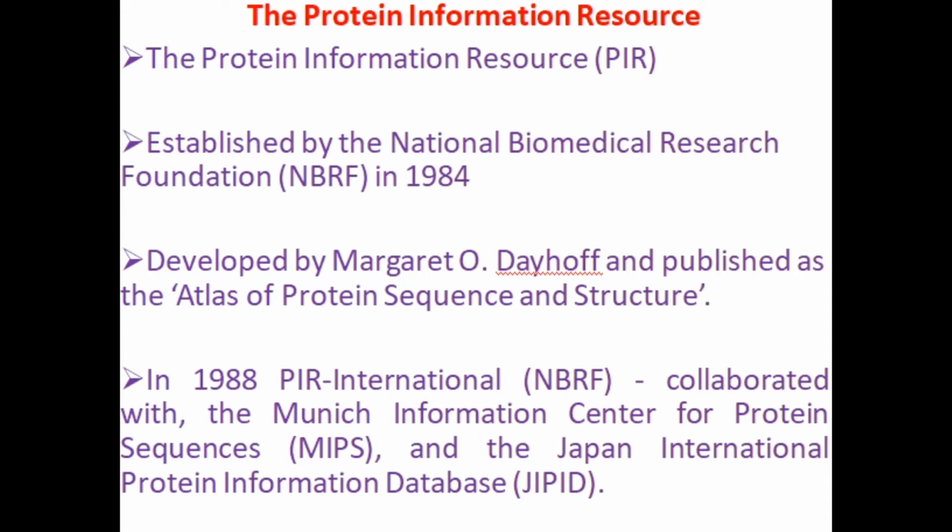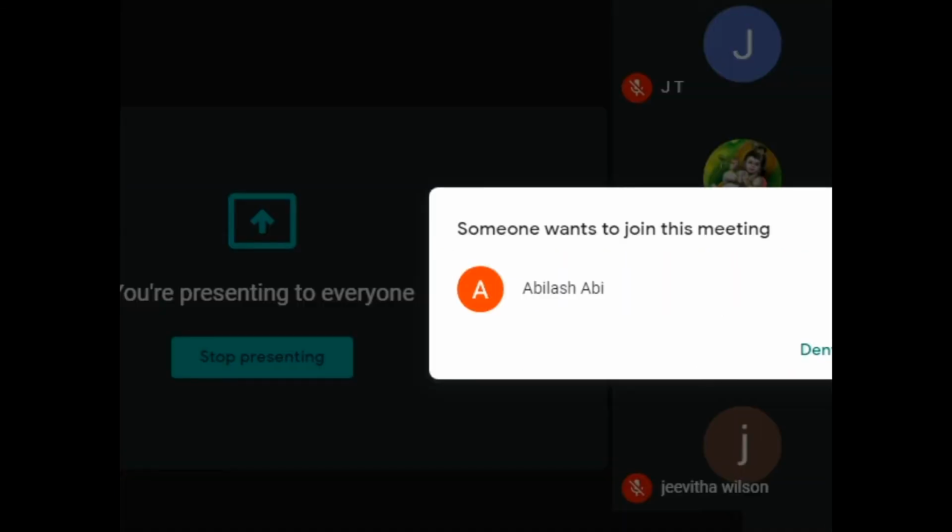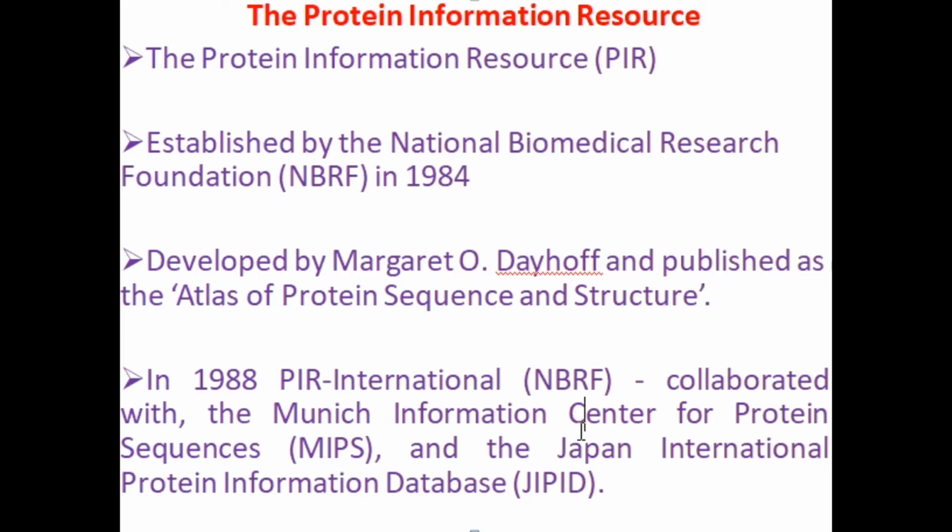In 2002, the three organizations collaborated and were funded by the NIH, National Institutes of Health. They got the grant and created another database named UniProt. It's a single worldwide database for protein sequence and function.